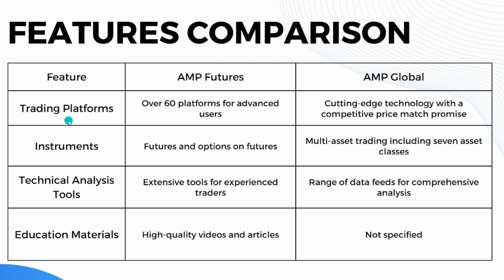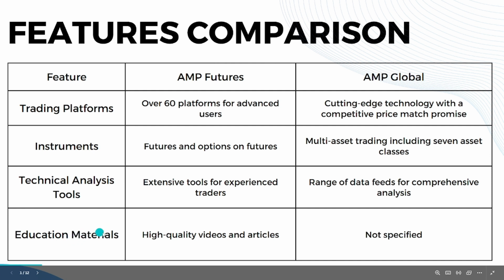When it comes to trading platforms, AMP Futures has over 60 platforms for advanced users, while AMP Global has cutting-edge technology with a competitive price match promise. When it comes to instruments, AMP Futures has futures and options on futures, while AMP Global has multi-asset trading including 7 asset classes. And when it comes to technical analysis tools, AMP Futures has extensive tools for experienced traders, while AMP Global has a range of data feeds for comprehensive analysis.